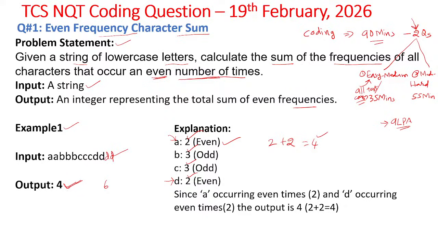Got it? Okay, so here you should be very careful about what we need to calculate. If you understand that clearly, then you can proceed with the problem and work out what you need to do to get the solution. Okay, so this is the given string here. Let us work with the given string. So how do we arrive at the solution? Now if this is the given string, the string will be stored in an array like this.